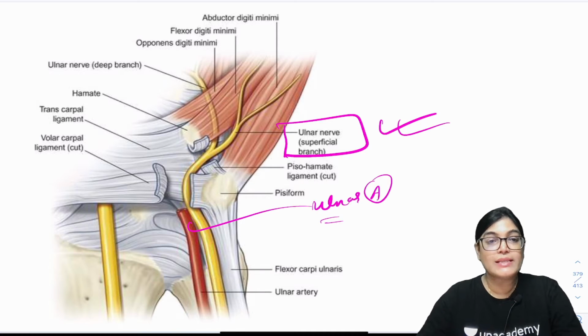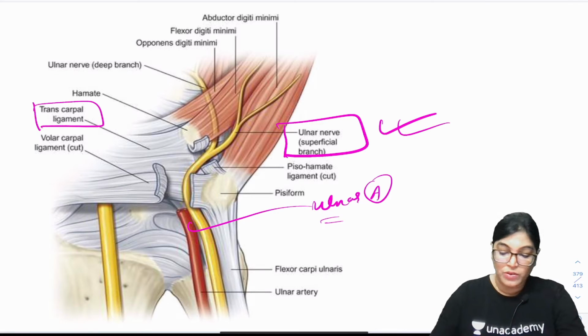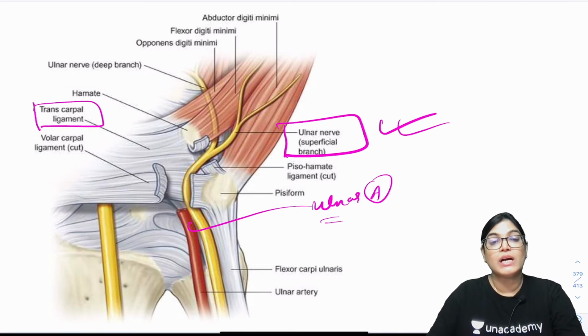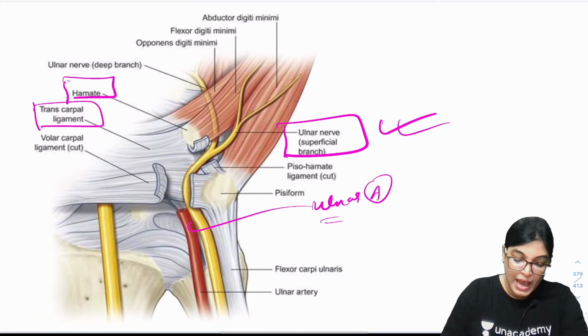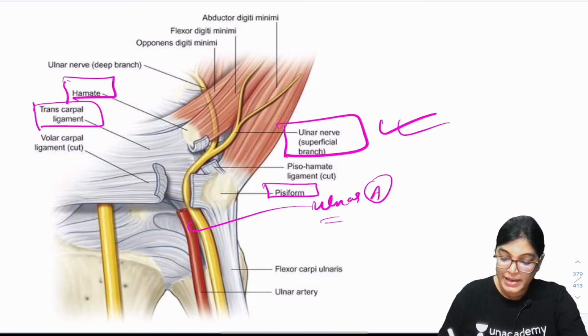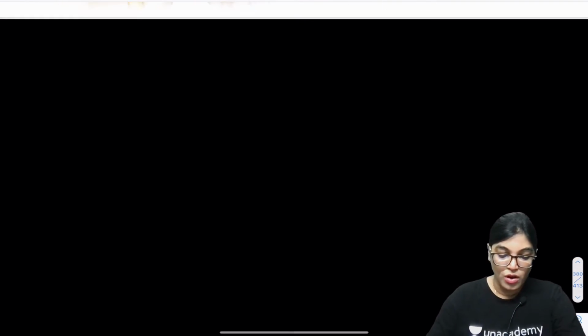So ulnar artery and ulnar nerve are passing through this fibro-osseous canal which is called Guyon's canal, and you can see here the transverse carpal ligament on which Guyon's canal is resting, with the ulnar nerve and ulnar artery traversing superficial to it. We can also see it is closely related to the hamate and pisiform bones as shown in the diagram. So let me write the boundaries again, we will come back to this diagram. All of you write a few points about Guyon's canal.